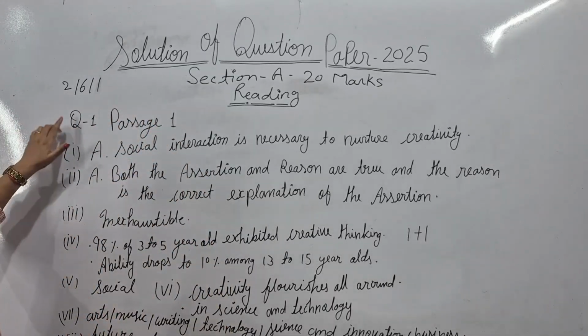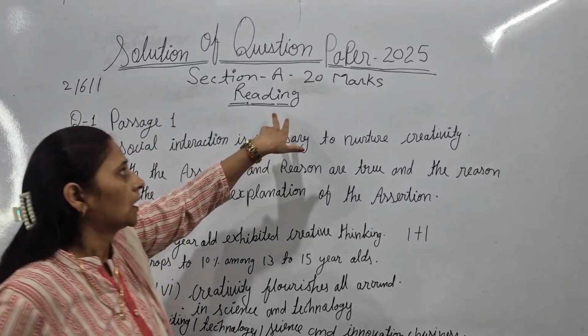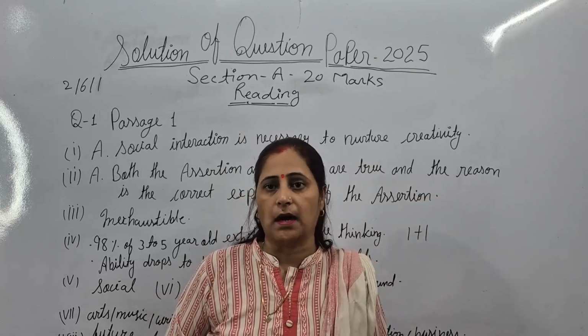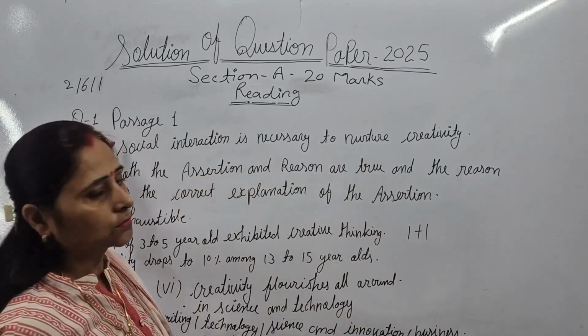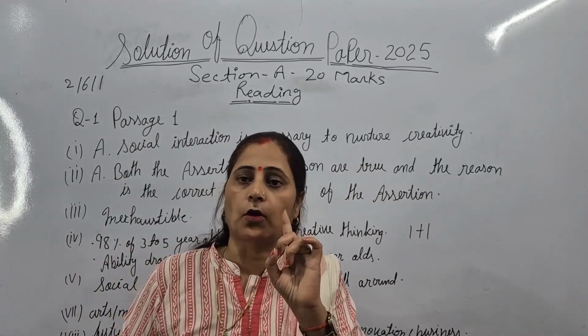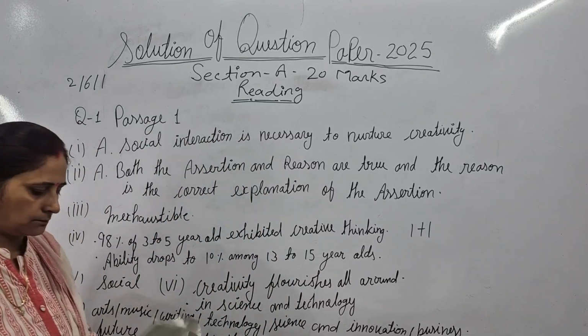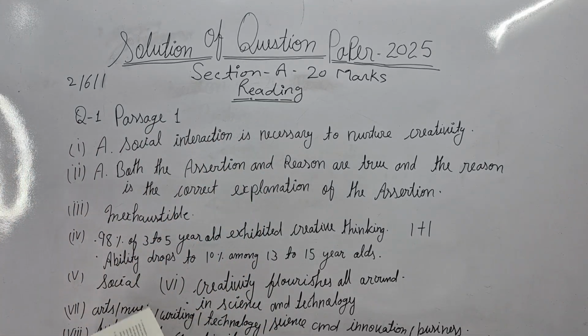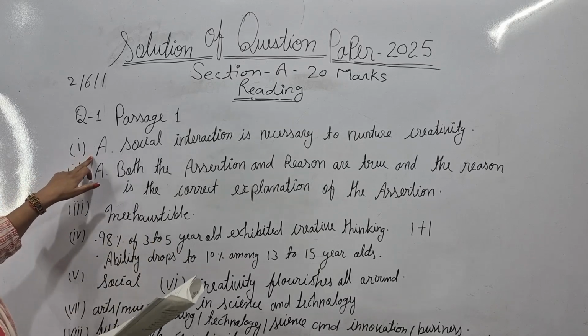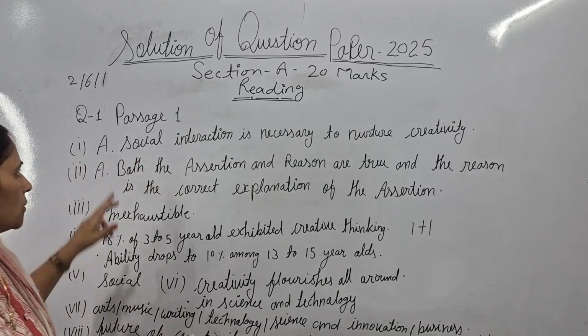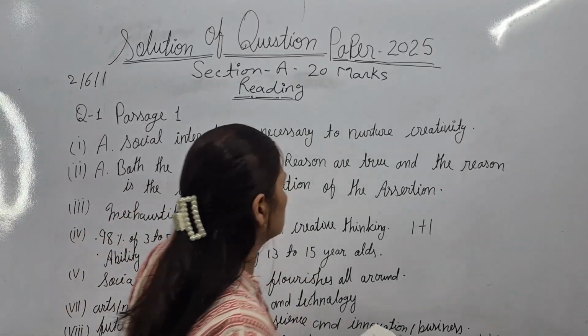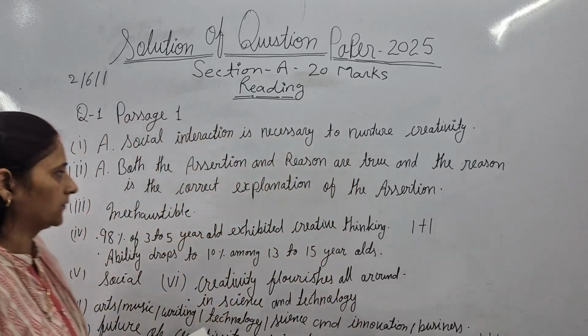Solution of the reading part. The reading part will be for 20 marks. There will be 2 questions, question 1 and 2, each for 10 marks. So let's start. Question number 1, option A will be correct: social interaction is necessary to nurture creativity.